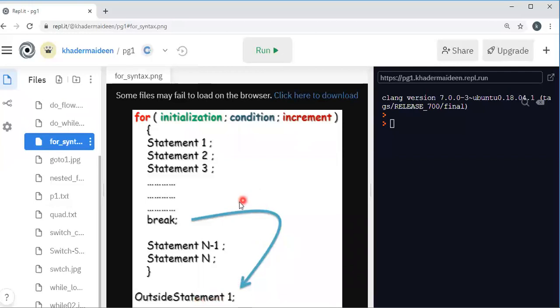Suppose that we want to break, to come out of the loop intermediately, then we use the break statement. We have already seen the break statement in the switch case. The same statement is used here to break the loop also.